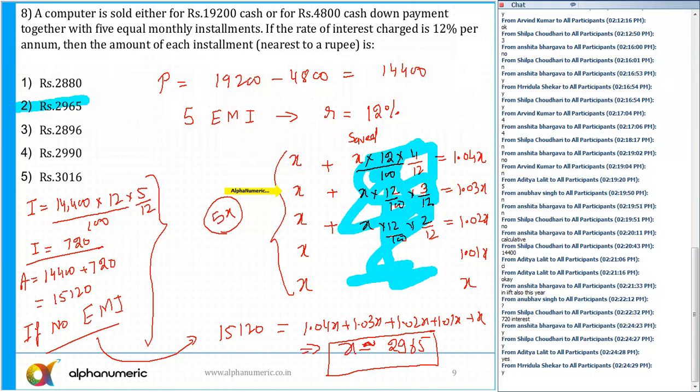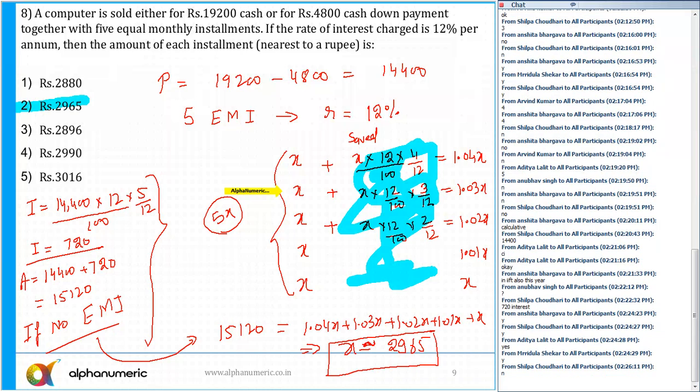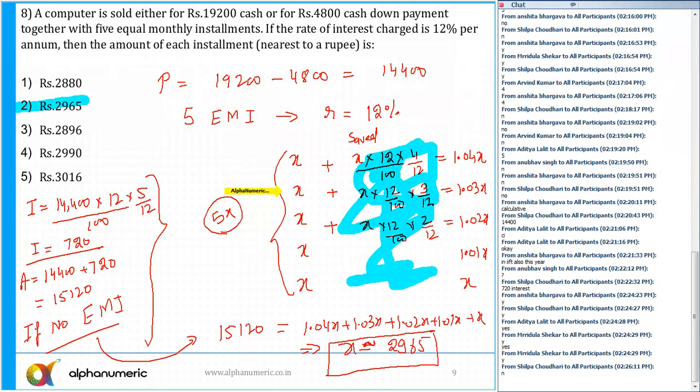Any doubts to anyone now in this question? No. Okay. This is a question type we have done at least 10 to 15 questions of in the class itself. For annual installments, we take compound interest. In that case, we'll get something like 1 point something raised to power 4 plus power 3, power 2, power 1, like that. So can I move to the next question now?